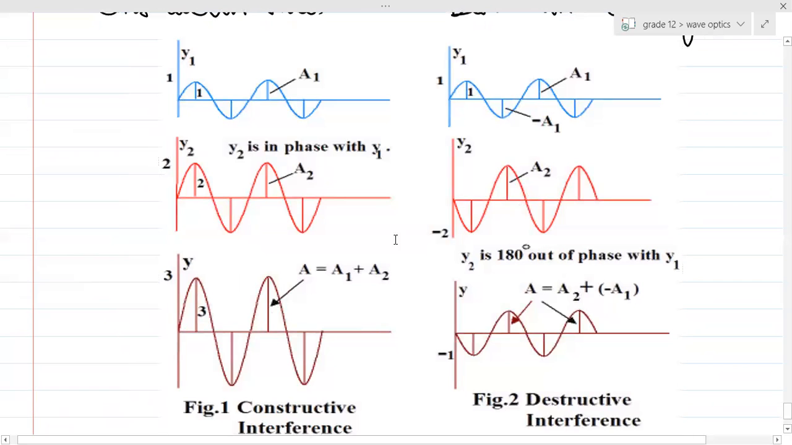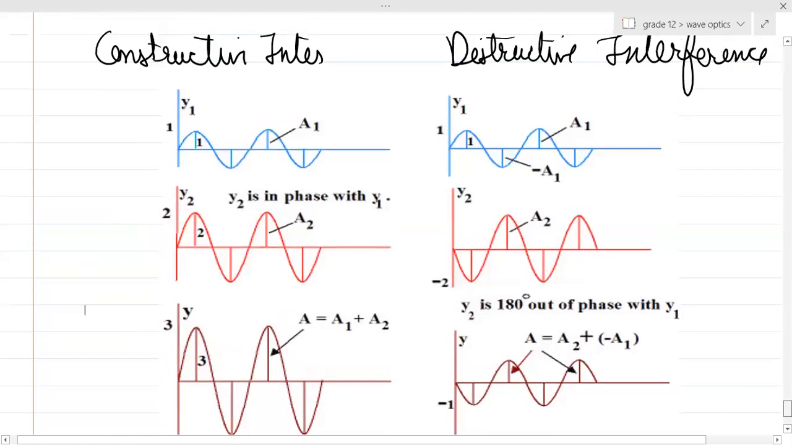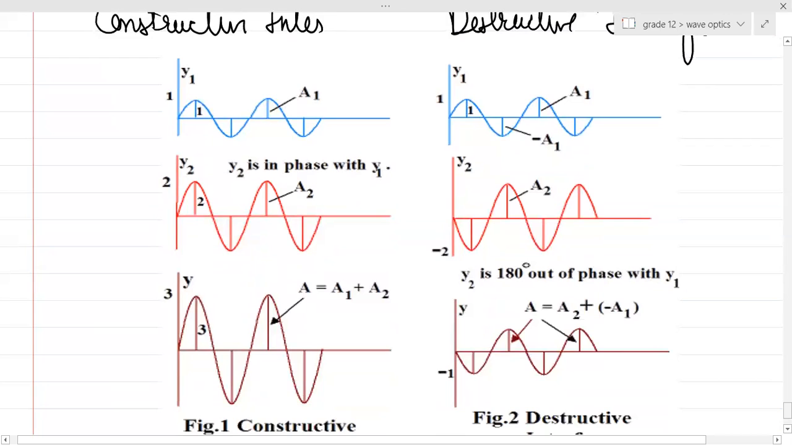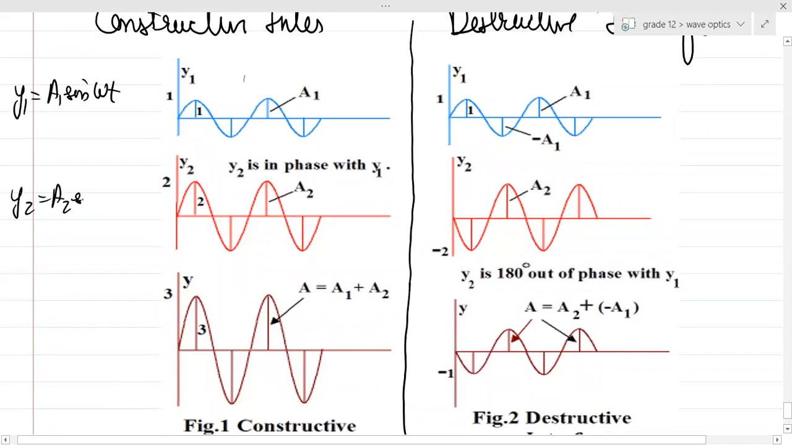So I guess you can see two diagrams pretty clearly, right? Guys, can you see there is this blue wave and this red wave? Are you able to see both the waves? Now, this blue one is basically y1 equals a1 sin omega t, and y2 is also equal to a2 sin omega t. Can you see this very clearly over here?